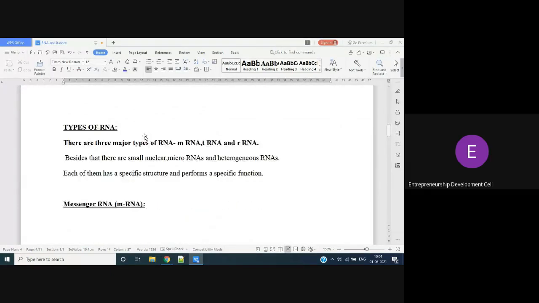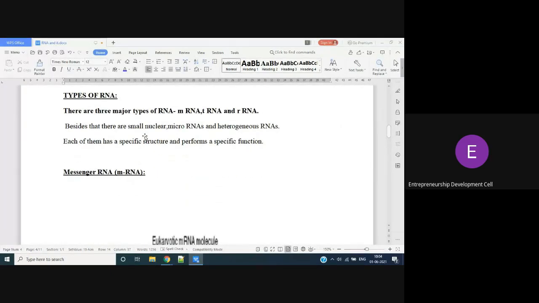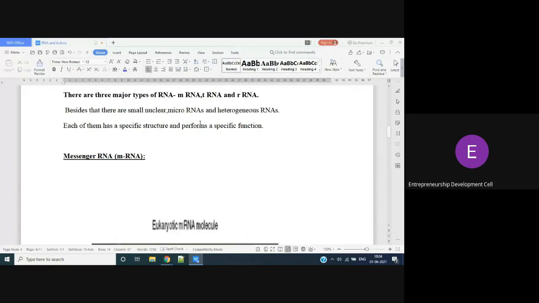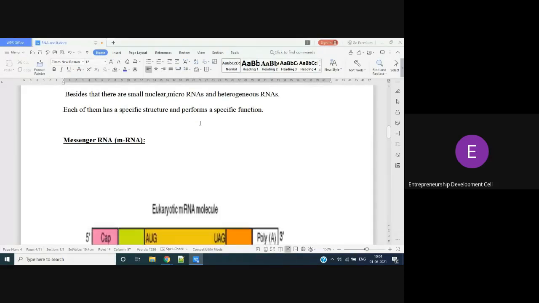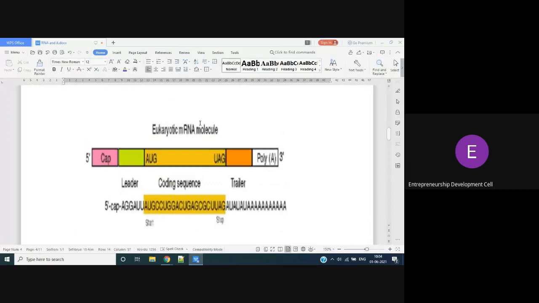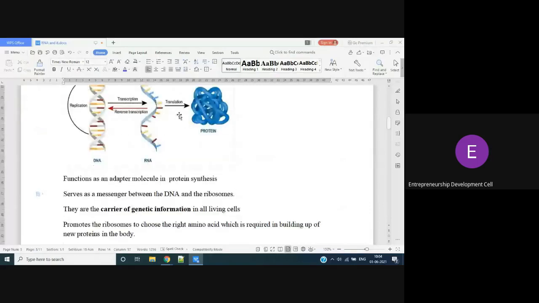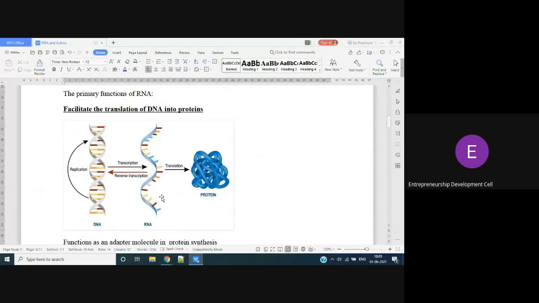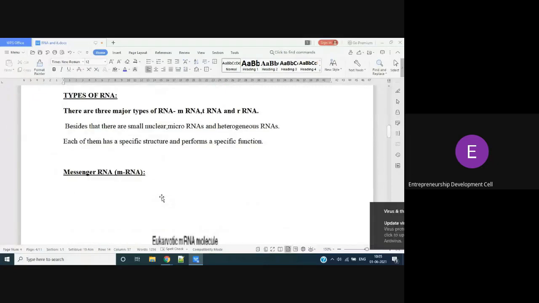Now coming to the types of RNA. There are three types, girls, which are very important. One is mRNA, tRNA and rRNA. First coming to the mRNA. And apart from these three, you will have small nuclear RNA, heterogeneous RNA, microRNA, etc. So, very important is mRNA. If you see mRNA, the structure of the mRNA looks like this. Same structure, girls. The RNA which I showed you single stranded, right? That same RNA, if I keep like this in the straight form, that is mRNA.